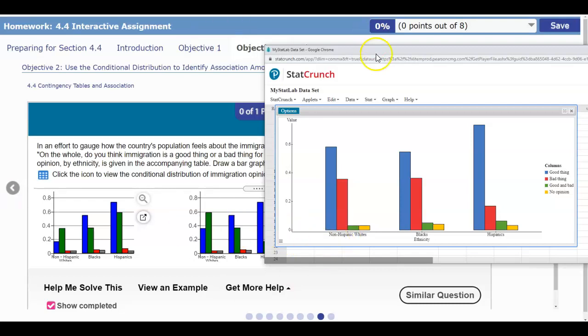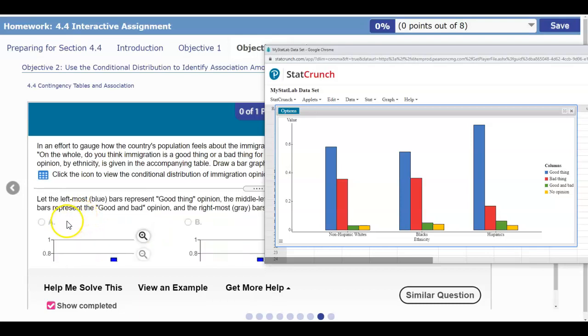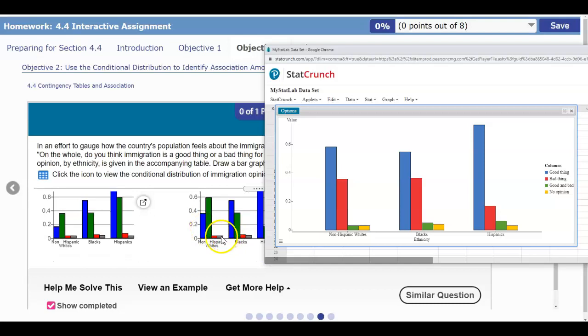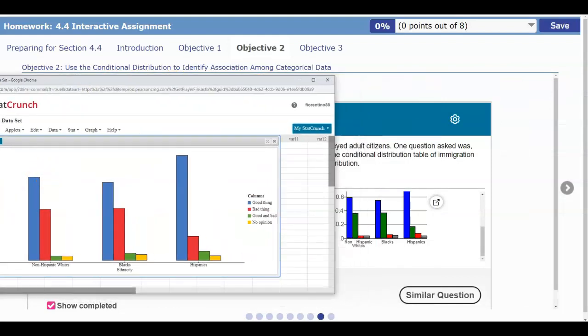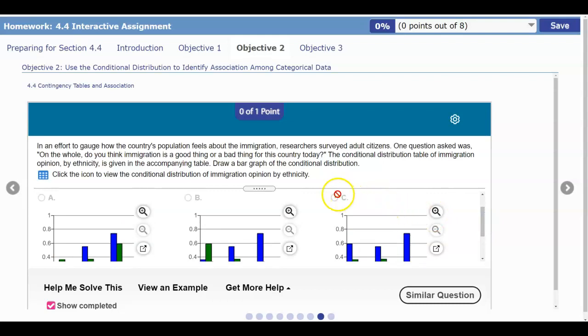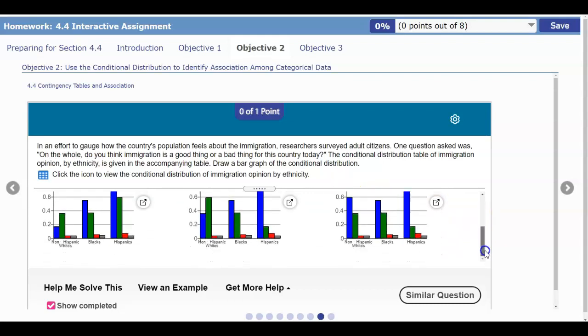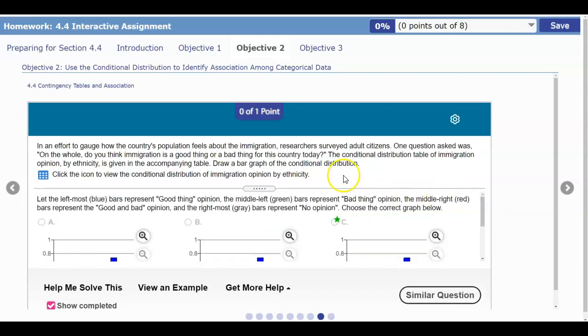If we take a look here, this one has the blue larger than the red, so we're going to have to eliminate part A. If we look at part B, we can see that blue is still less than the red. If we take a look at the last one, we can see how it matches. This one matches with this, this one matches with this, and this one matches with that one. So it looks like it is C, so our answer is C. And that concludes this question.